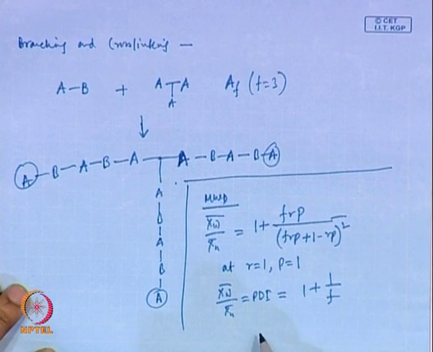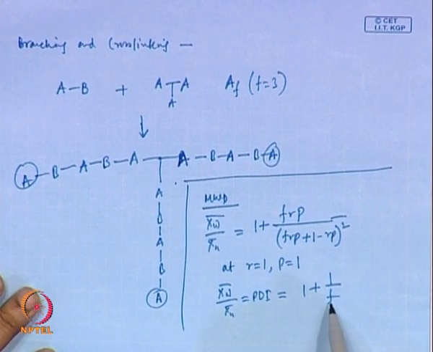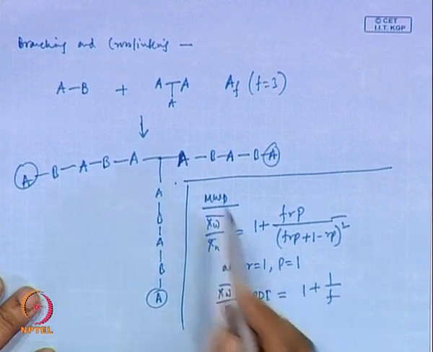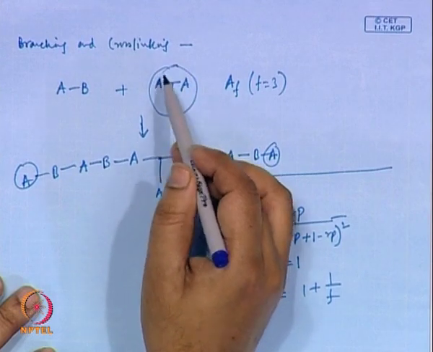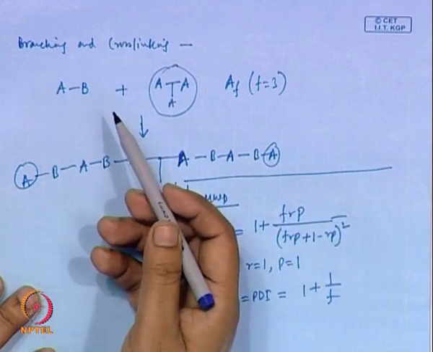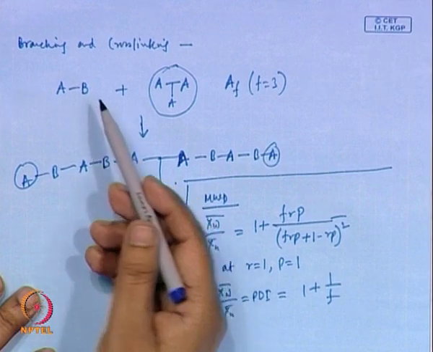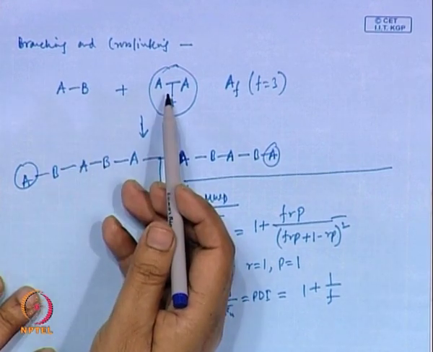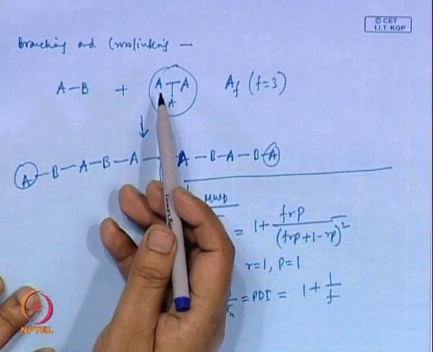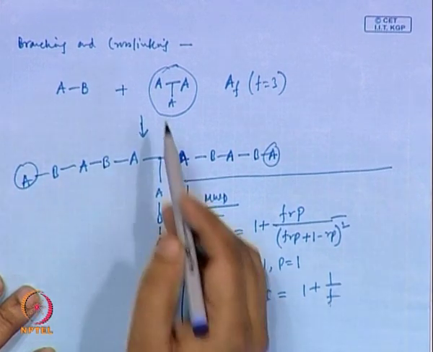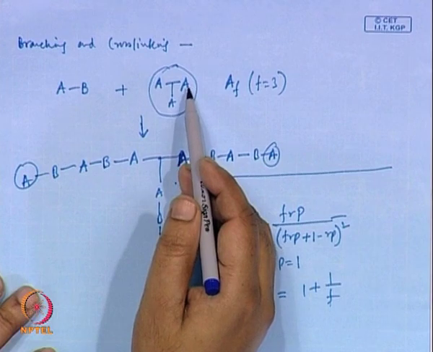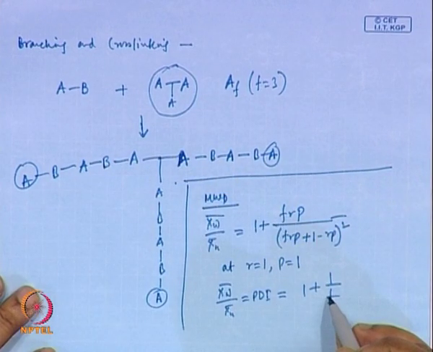If F is 1, the molecular weight distribution would be, so if I take just one monofunctional group, we discussed that earlier, it will be like a linear polymerization with the presence of a small amount of monofunctional group. If F is 2, which is basically A and A, then it will be a much narrower distribution.